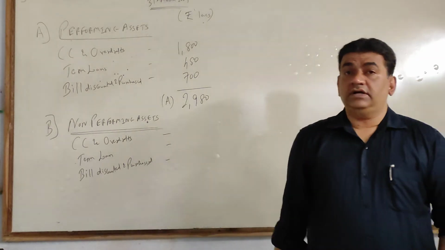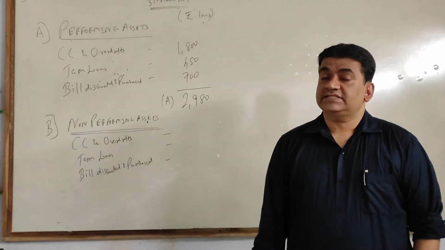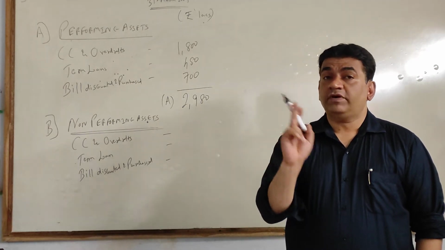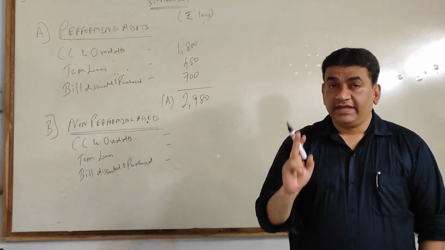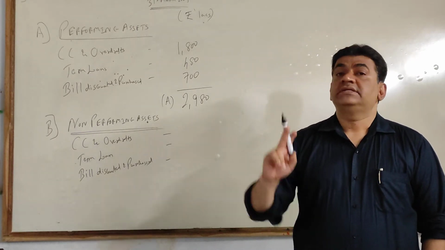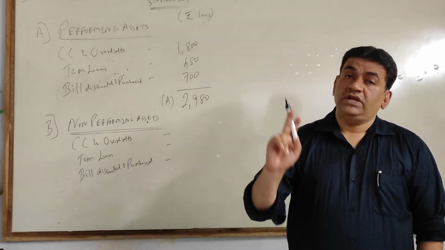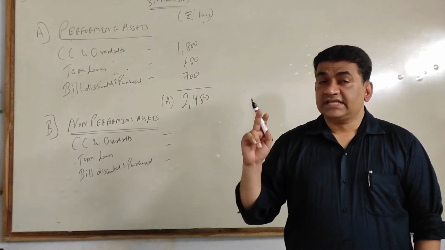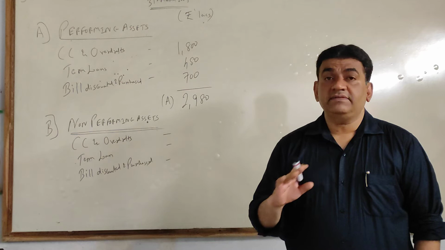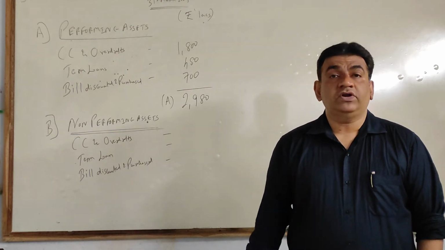What I told you: when it comes to performing, accrual basis. When it comes to non-performing, what will you do? Cash basis. When I follow cash basis, that means you will record income and expense only when you pay or when you receive. When it is cash basis, receivable and payable do not come into picture. So now tell me what you will do?